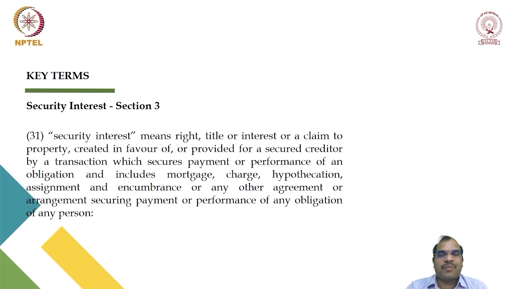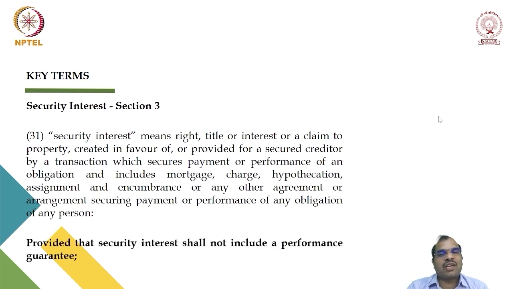In simple language, suppose I am giving a loan to a company. The company creates a charge on its assets in my favor. Then I am considered to be having the security interest. Whenever I have any right, title or interest on any property, the right may be created in the form of a mortgage, charge, hypothecation, or assignment. Whatever the mode, if I have a right over the property, I am considered to be having the security interest.